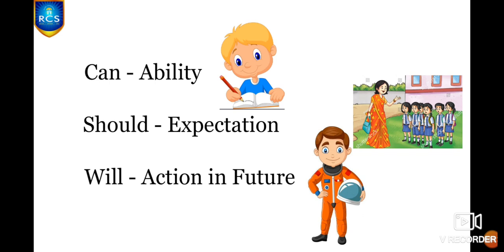For example, I should respect my elders. I should obey the traffic rules. These are the things that need to be done. That is your duty. You are expected to do that. For that, you have to use should. And will always refers to action in future, an action that you are going to do in future.